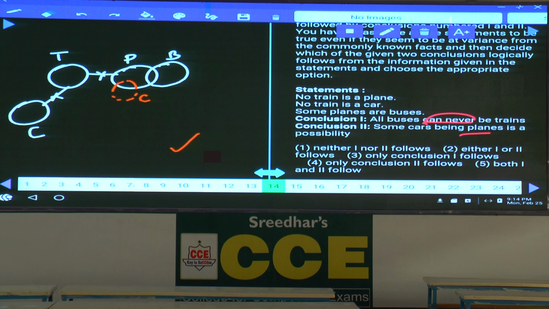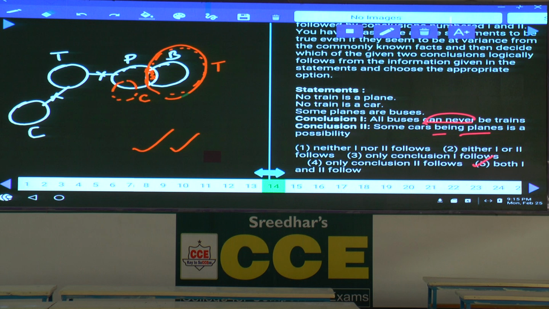Then coming to the first one, all buses can never be trains. Means all buses are trains is not possible. Now tell me whether all buses are trains is possible or not. All these buses must be trains. If you draw like this, all buses are trains, is it possible here? Then no train is a plane will be false, because some of the trains are planes is true. Hence it is not at all possible. Hence it is also true. Hence what is your answer? Both 1 and 2, that is given in choice 5. 14th one, choice 5. Clear now?